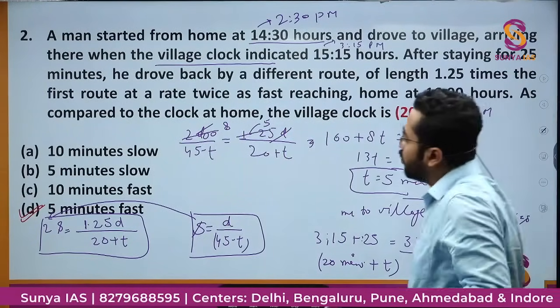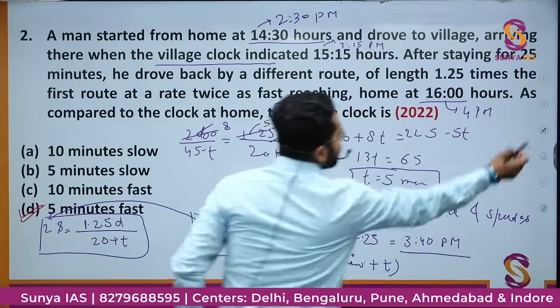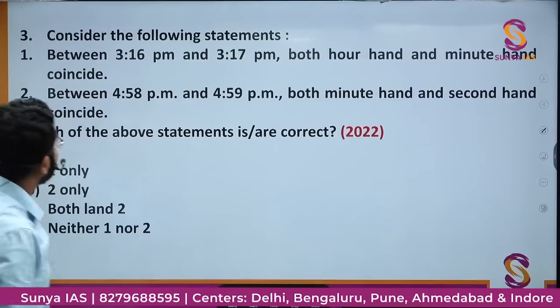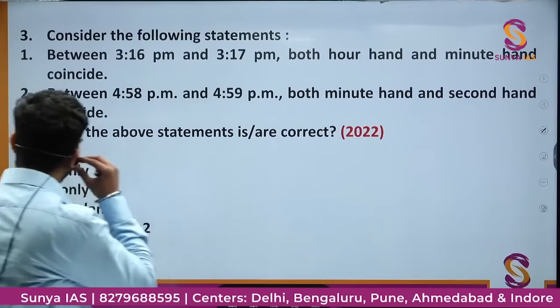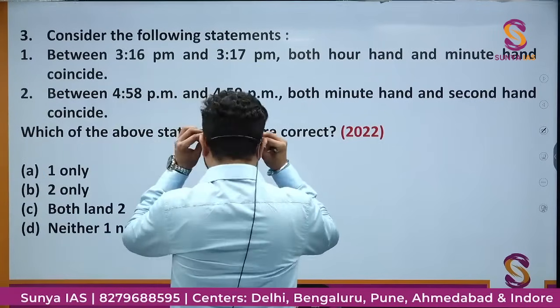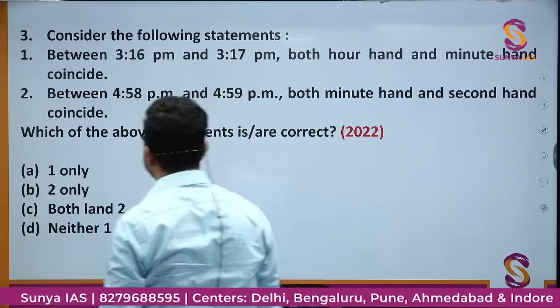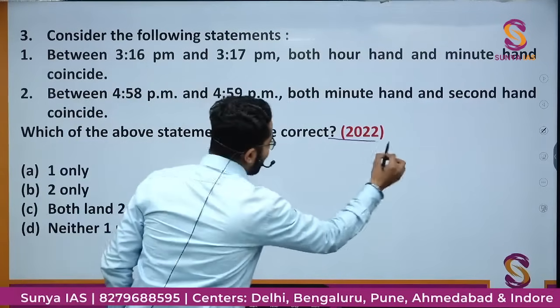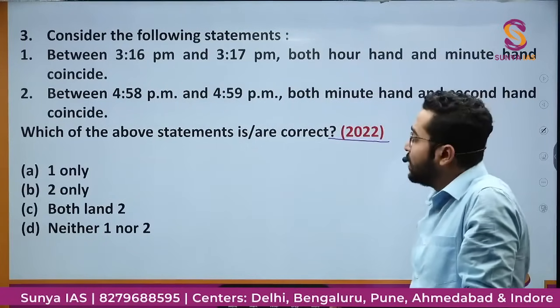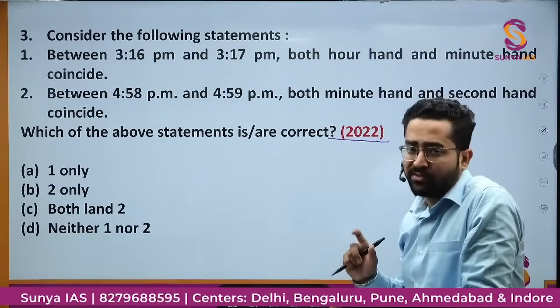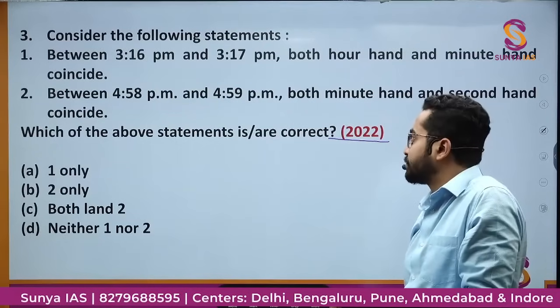So now we will move on to question number 3. Consider the following statements. Between 3:16 PM and 3:17 PM, both hour hand and minute hand coincide. This was the first statement. And the second statement is between 4:58 PM and 4:59 PM, both minute hand and second hand coincide. So you can see this question was again asked in the year 2022. This is the third question of the same year. So that is why I told you now the importance of this topic has increased.